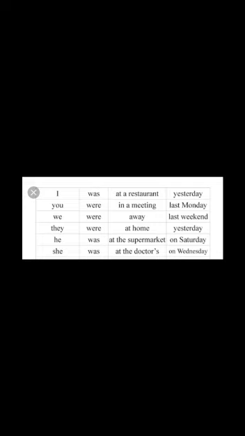You were in a meeting last Monday. You were. You will think, why is are not used? Here are will not be used, because the sentence is in the past tense, since last Monday is there. So what can we use here? Were. We were away last weekend. We means more than one person, so we used were. And last weekend, so we were. So here you can see.